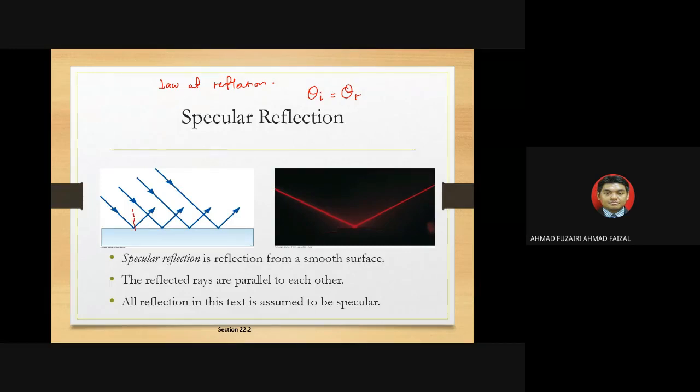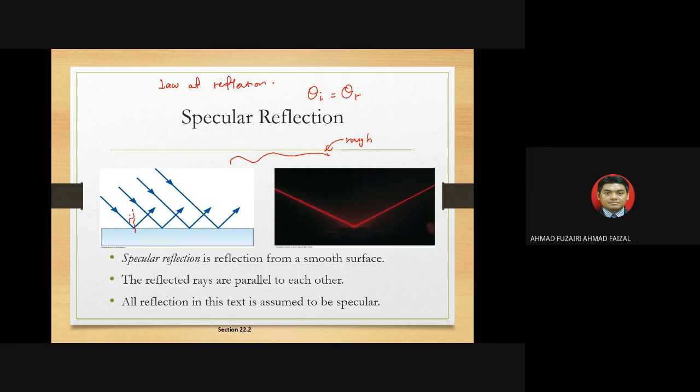Specular means reflection from a smooth surface. This is considered a smooth surface, unlike the other surface, the rough surface. For a smooth surface, the reflected rays are parallel to each other. When we have a lot of rays coming to the surface, remember to draw an imaginary line called the normal line.